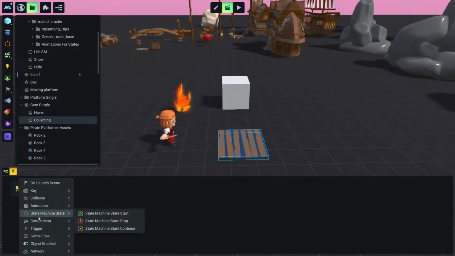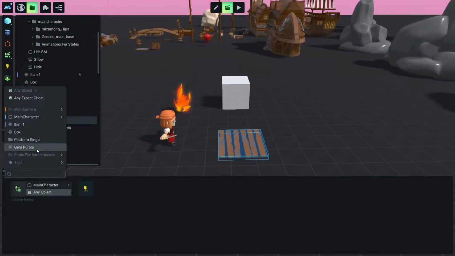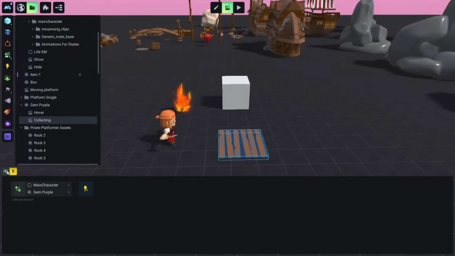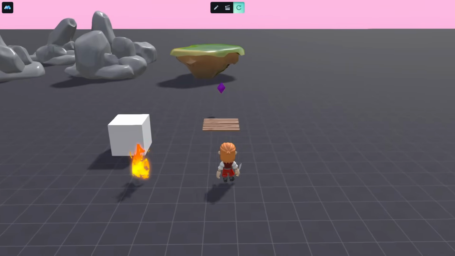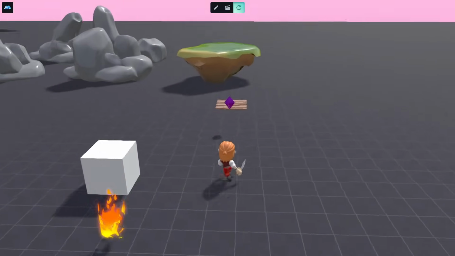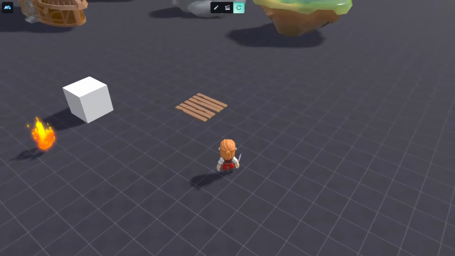that I showed you. We are going to create a collision event again, and collision started. Okay, the collision event is between two objects, the main character and the crystal, and they both should have physical properties. Even ghost is a physical property. So let's go to main character as the first object, and the second object should be this crystal. Let's save this, and let's see how this looks in game. So you see the crystal is going up and down, and it's rotating, and when our character passes through, the crystal disappears and goes into the character, and we have collected.